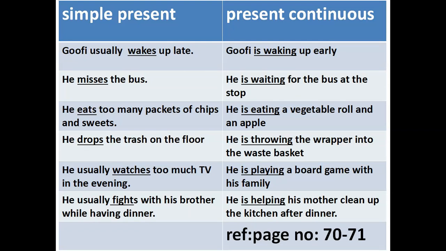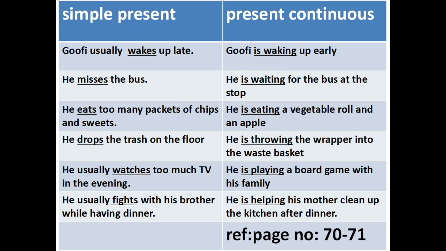I have given some examples for simple present tense as well as present continuous tense. Let's see. All of you take your page number 70 to 71. You just have a look at that. Goofy usually wakes up late. It is a repeated action.